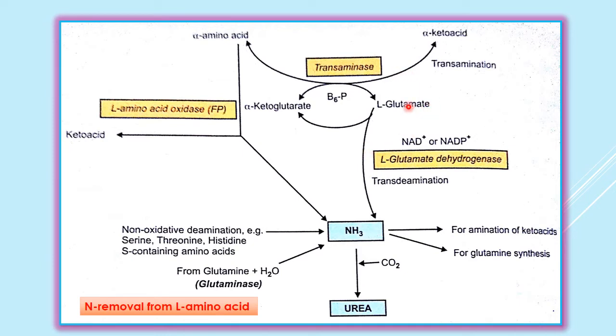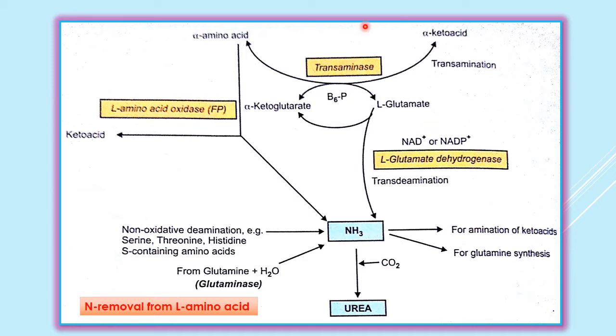This glutamate is then trans deaminated. Now this glutamate, in presence of glutamate dehydrogenase, NAD and NADP, forms ammonia and is converted into alpha ketoglutarate. This ammonia then goes to synthesize urea in presence of CO2, and in this way the process is known as trans deamination.